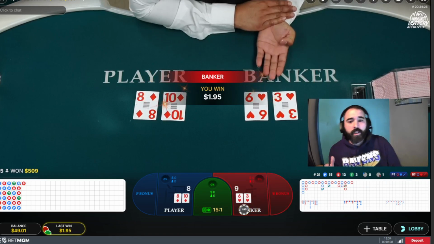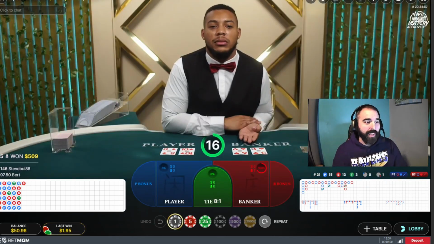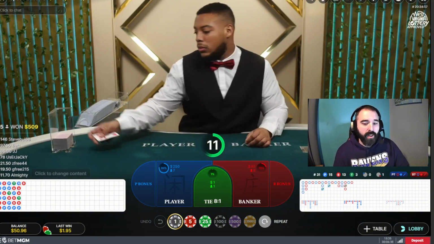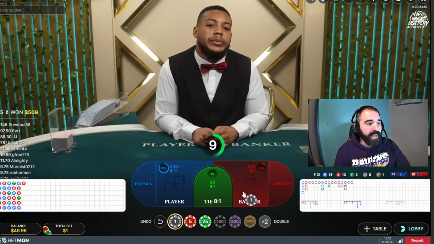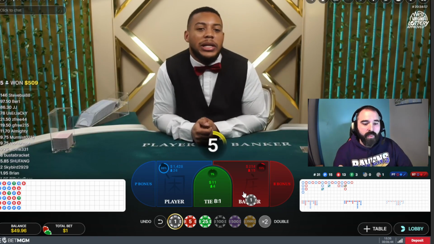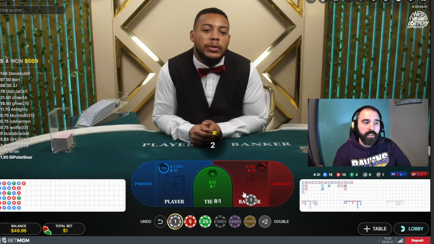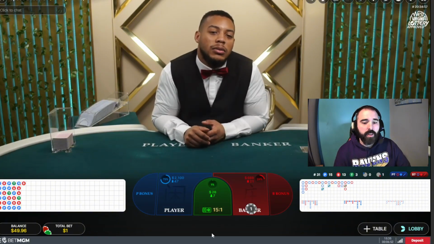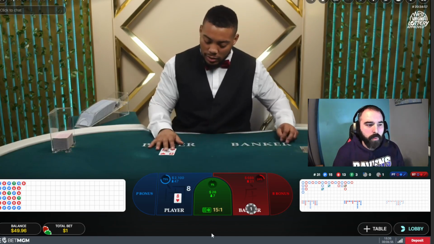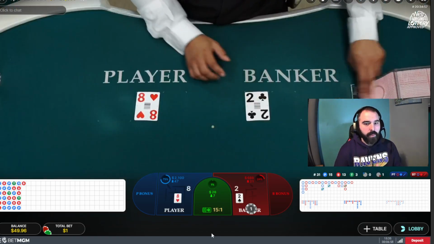So we are here at the Baccarat table, and I don't know if you could see that hand right there. I just threw $1 real quick on the banker, and we hit a natural 9 off the first one, which is insane. So we're going to follow the strategy that ChatGPT showed us of betting on the banker because it does have slightly better odds. And we're just going to play a couple hands here. I'm not going to go deep into this.